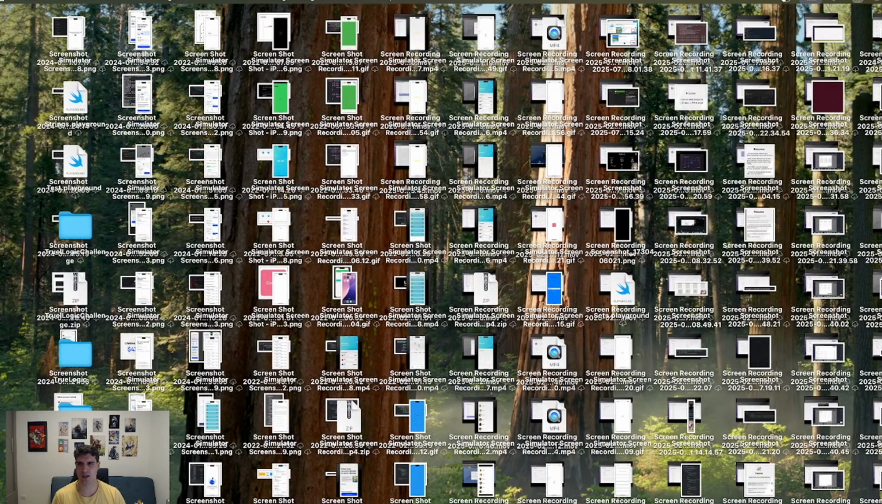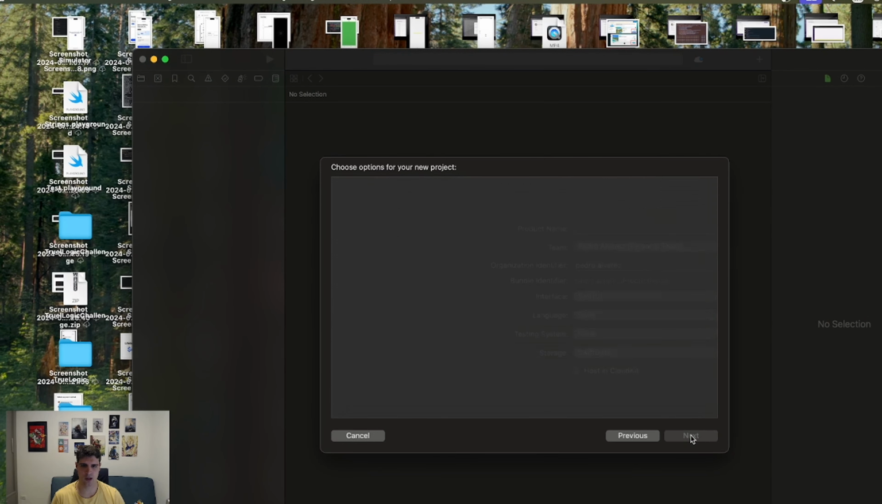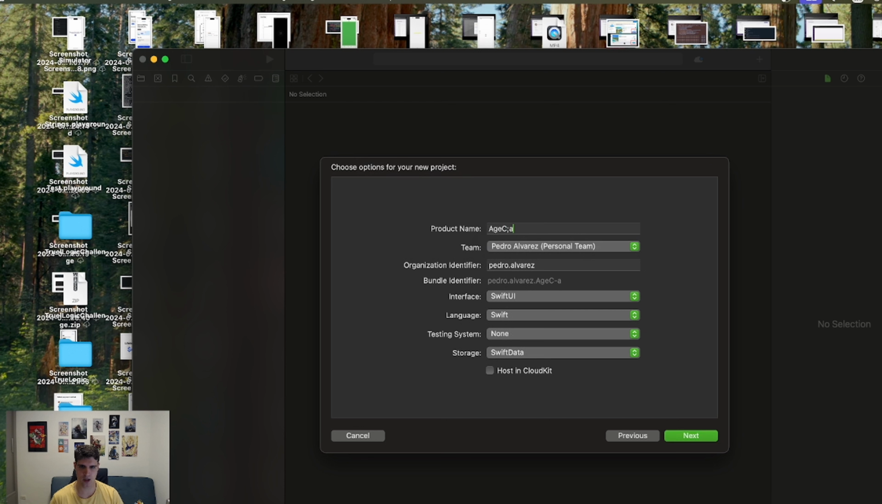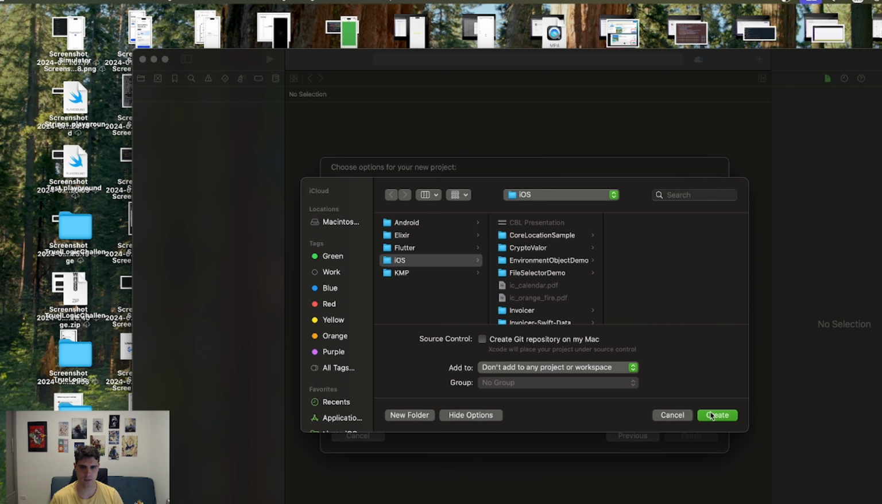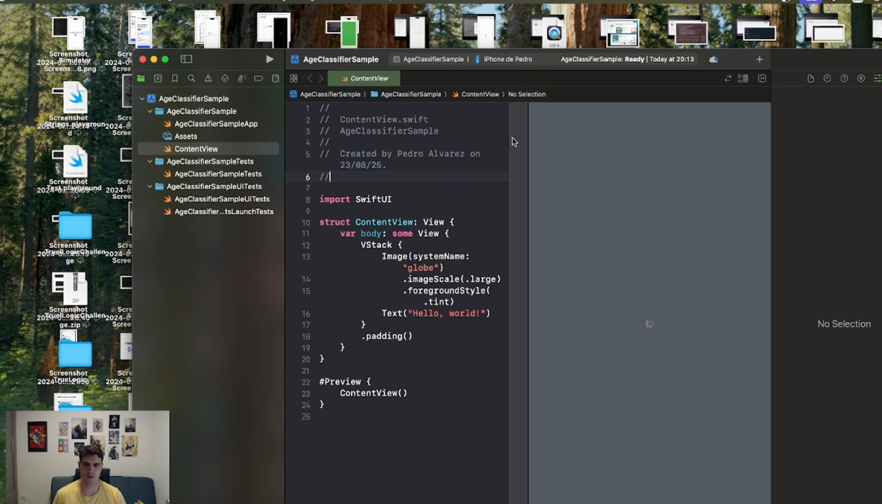I'm gonna create a new project on Xcode. It's a simple app called age classifier sample. For the testing system, Swift Testing, but not UI tests. We're just gonna test with simple unit tests. Non-storage, okay. Perfect. We have a SwiftUI view here, which we're not gonna rely on.